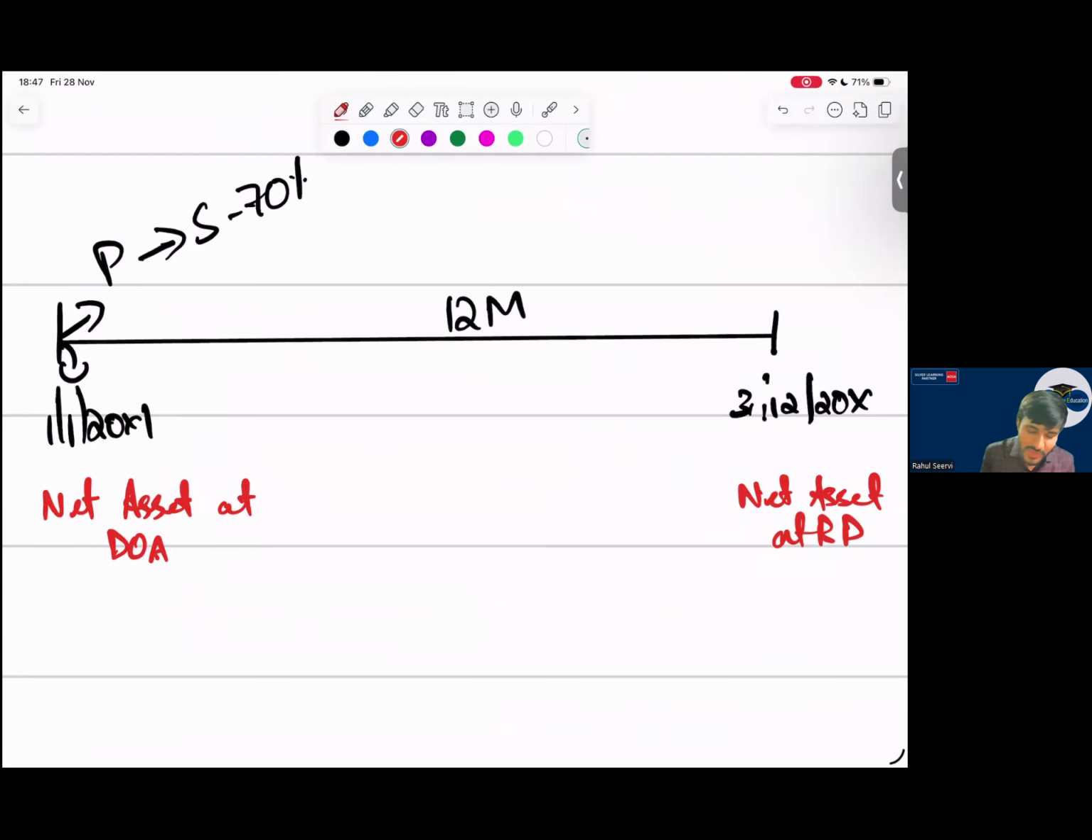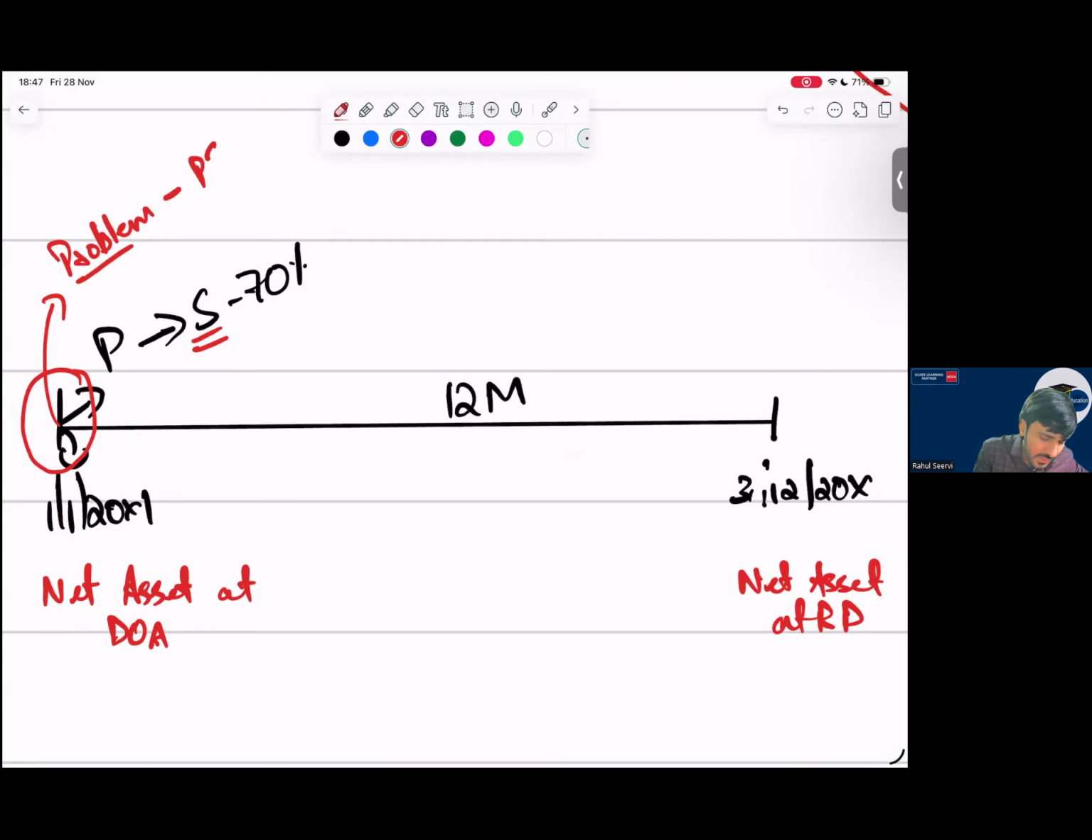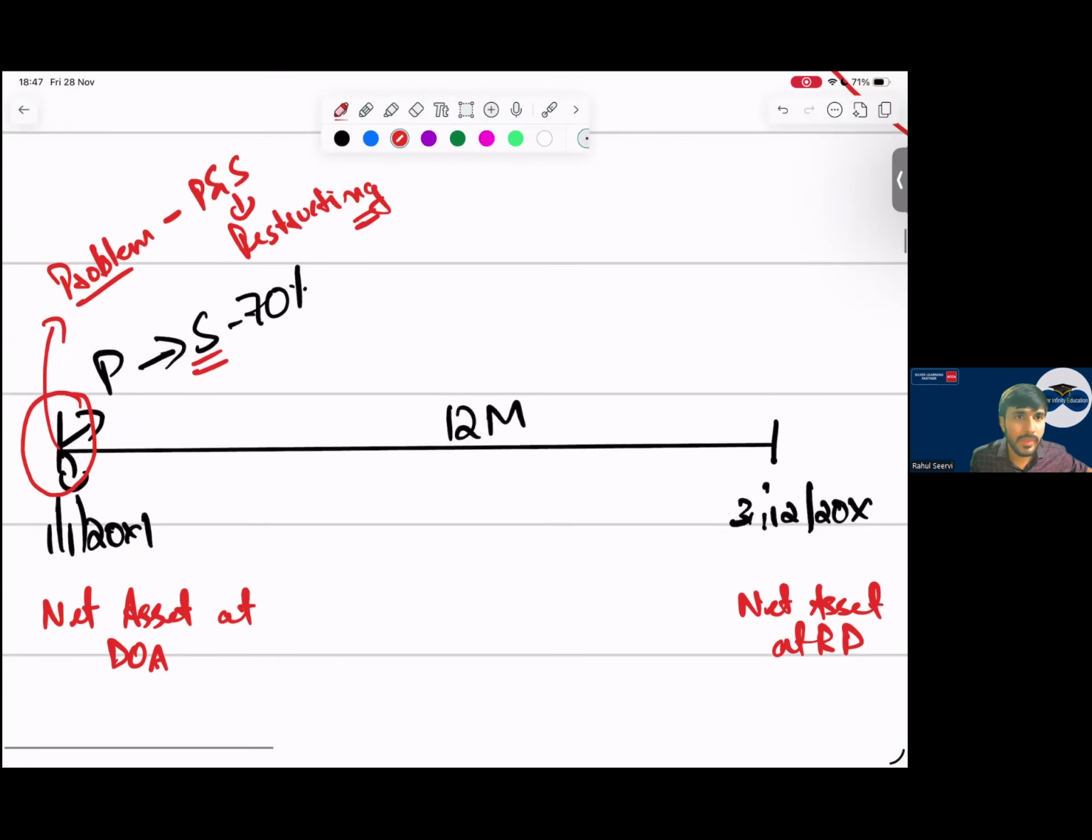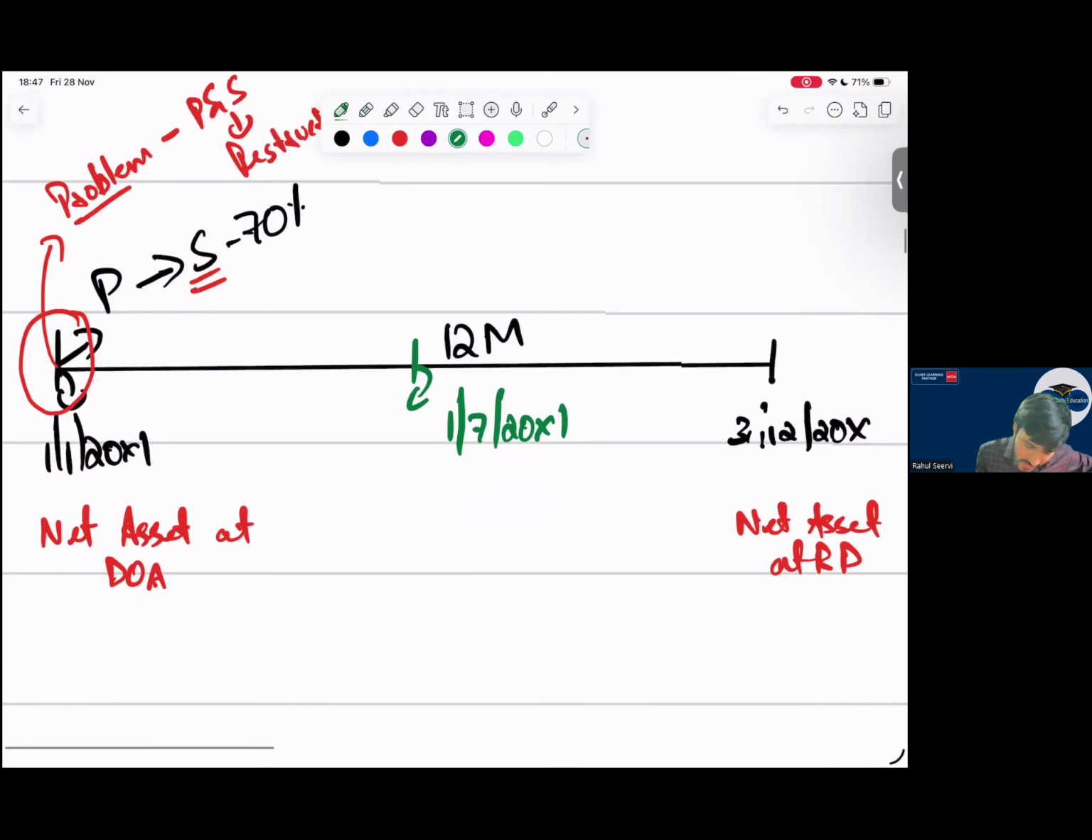Everyone knows this. Now what do I say here? When I was acquiring this subsidiary company, on this date the subsidiary was in problem. A lot of problems were there. So parent company and subsidiary decided that we will do restructuring. Yes, sir, they decided on this date that we will do restructuring. But it was announced to the employees on 1st July 2000 X1.